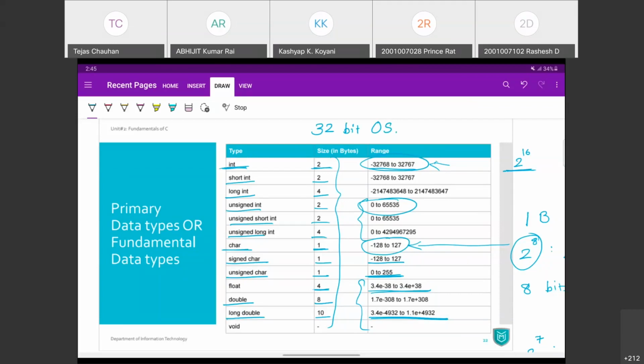So in your 64-bit operating system, integer is going to have 4 bytes, character is going to require 2 bytes, float is going to have 8 bytes, and so on. Remember, these sizes are with reference to a 32-bit operating system. If you store an integer value in a 64-bit operating system, it will occupy 4 bytes, and so on.